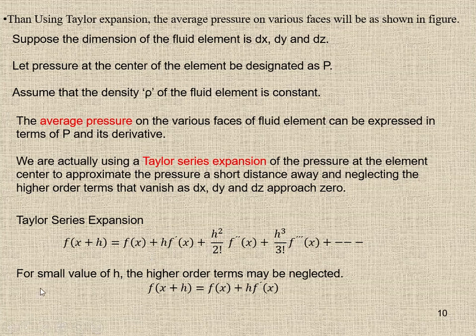For a small value of h, because the fluid element is approaching 0, the higher order terms may be neglected. The first derivative is going to be small, and the second derivative is going to be smaller, since the fluid element is already very small. If you take the first derivative, it has some value, but the second derivative will be very, very small, and the third derivative even smaller.